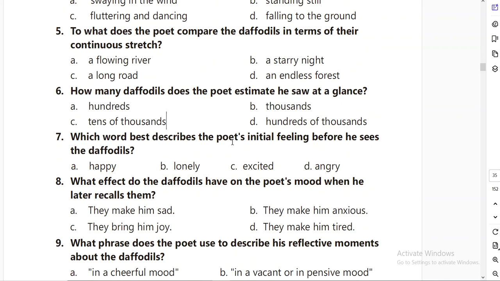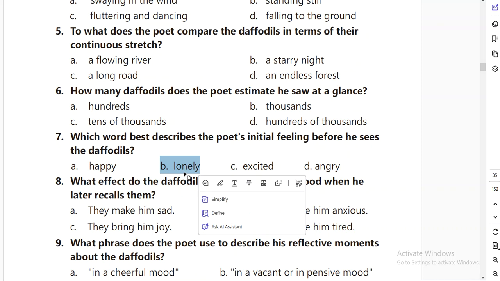Which word best describes the poet's initial feeling before he sees the daffodils? Happy, lonely, excited, or angry? Obviously he was walking lonely, so option B is the answer.